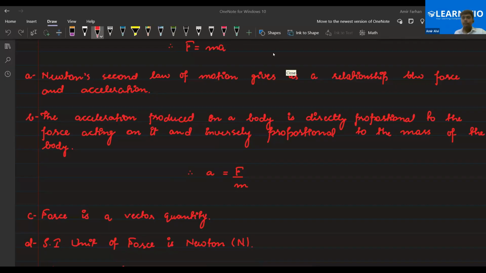Sara, okay, I'm saying that A is equal to F by M. Suppose two cars are there, one with mass M equal to 2 kg, and the other with M equal to 10 kg. The same force is applied, so the accelerations are F by 2 and F by 10. Which one is higher, F by 2 or F by 10? F by 2. Everyone say yes or no. Which one is higher? F by 2. What about the rest of you? Sarah, Farhan, Safia, F by 2.